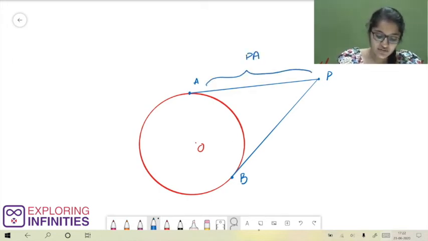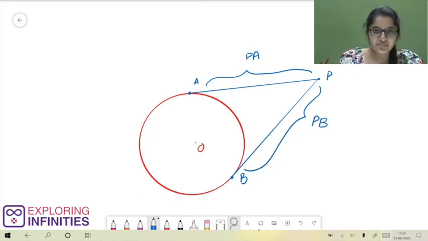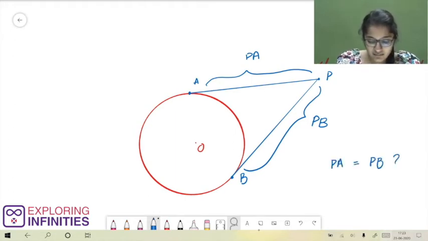That is, we discussed how to find the values of PA and PB. But what was our question? It was, are the lengths of both the tangents drawn from an external point to a circle equal? That means, is PA equal to PB?